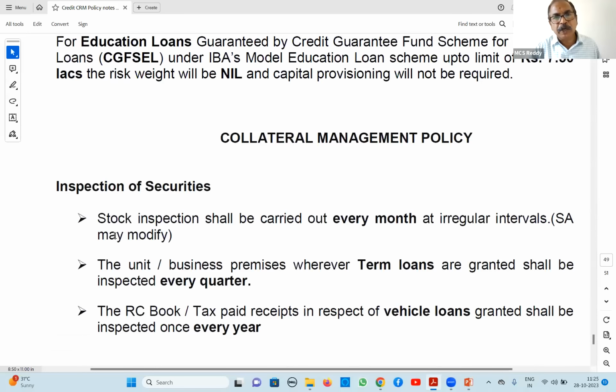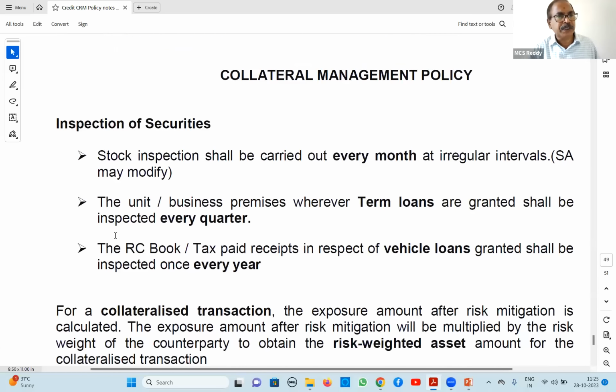Now we go for collateral management, where one question they are touching about valuation of securities. Collateral management, valuation of securities. Before tea time, I will finish up this.